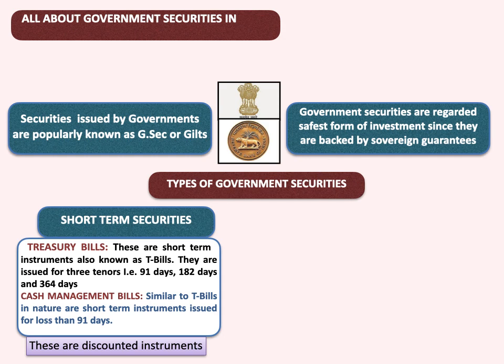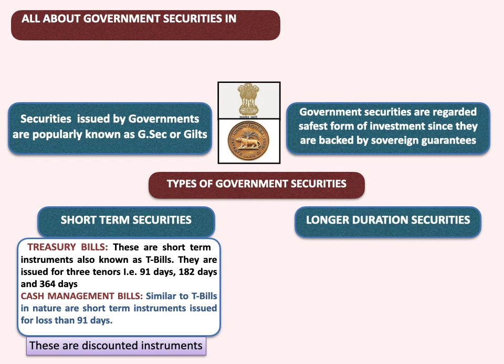These are discounted instruments. Discounted in the sense that, if the instrument is for 100 rupees, and suppose it is issued for 364 days, that is 1 year, and if it is issued at, say, a 5% rate of interest, the government will take only 95 rupees at the time of issuance. No interest will be paid for the intervening period, but at the time of maturity, the government will reimburse 100 rupees. So it is an upfront recovery of interest. Okay, this is called a discounted instrument.